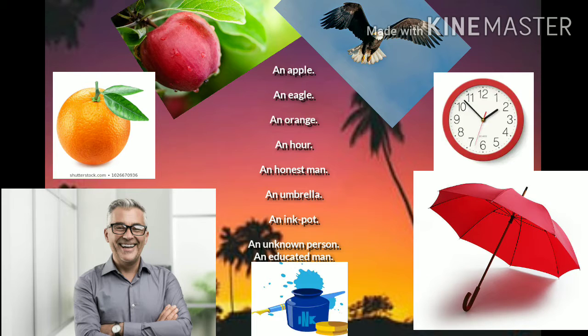You can notice in the fourth and fifth examples the words are hour and honest. H is silent in both these words. Therefore, we pronounce them as hour and honest, so we have used the article an.